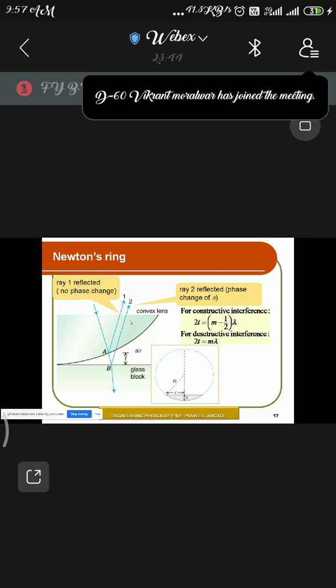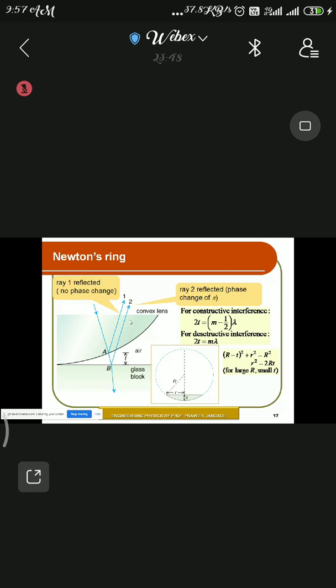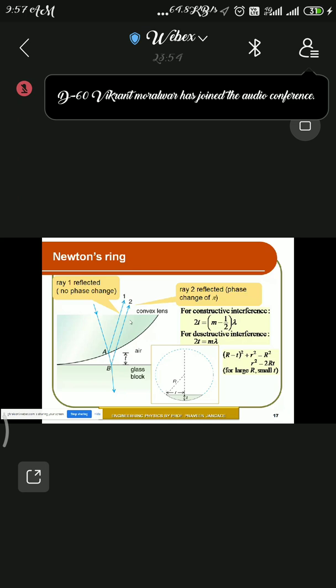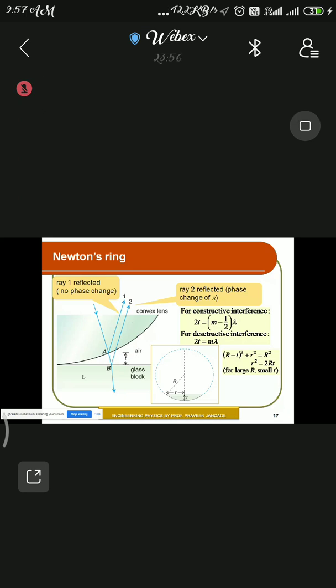So these are the conditions, and through these conditions there is one simple derivation, that is the radius of curvature of the circular path. You can see this diagram. This is your plano-convex lens, and the dotted line indicates the radius of curvature.